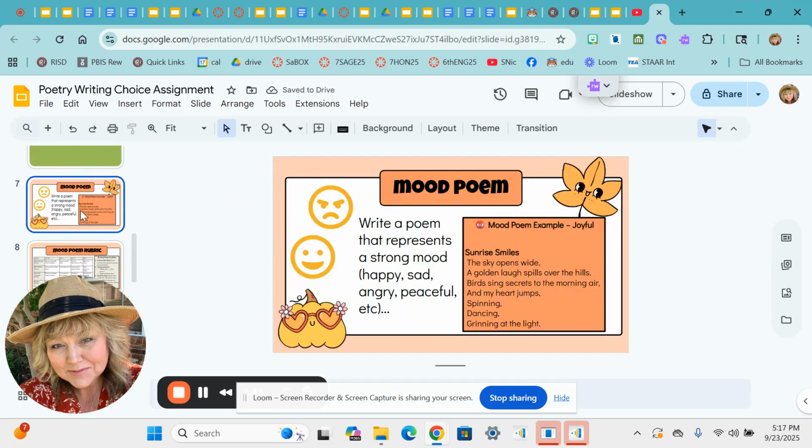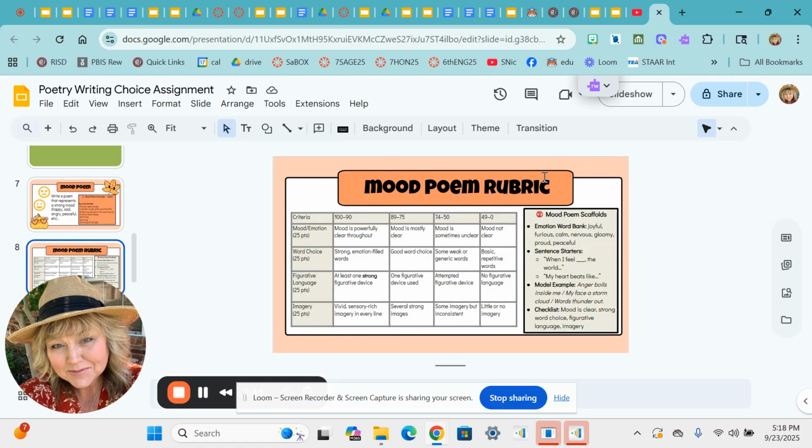Your other type of poem that you'll be writing is a mood poem, a poem that represents a strong mood, like: Sunrise smiles, the sky opens wide, a golden laugh spills over the hills, birds sing secrets to the morning air, and my heart jumps, spinning, dancing, and grinning at light. Here's your mood poem rubric.